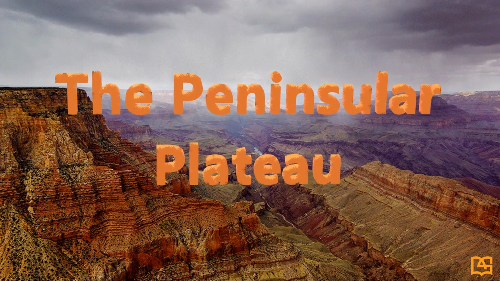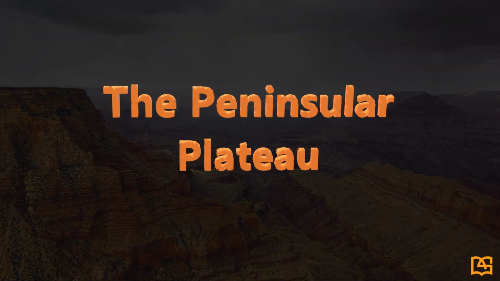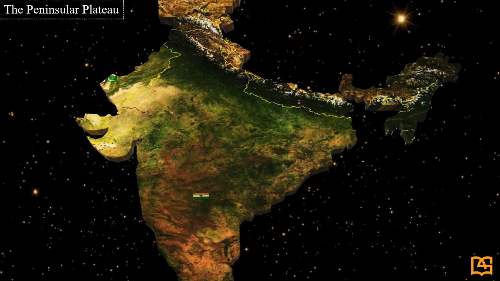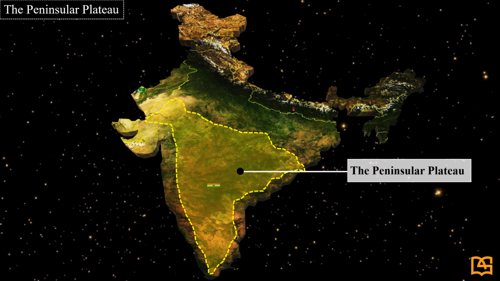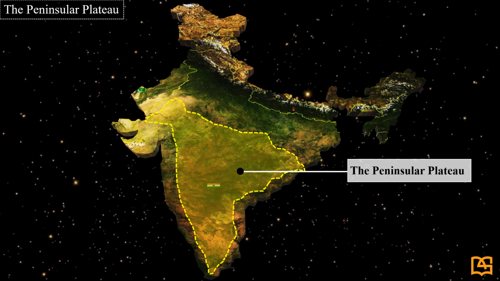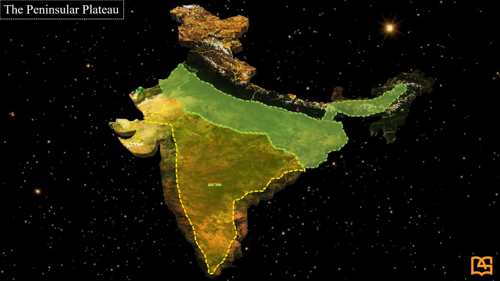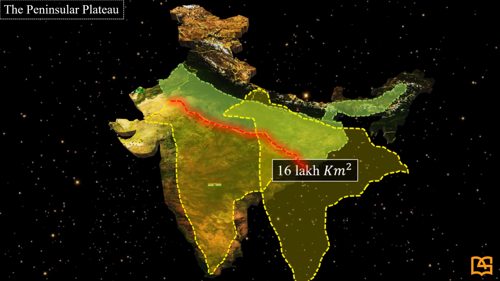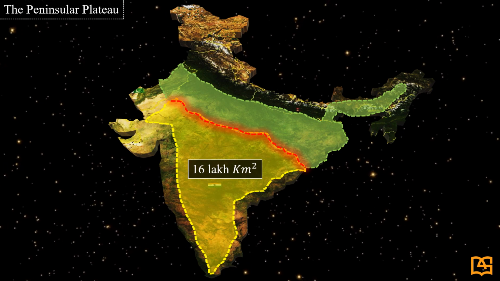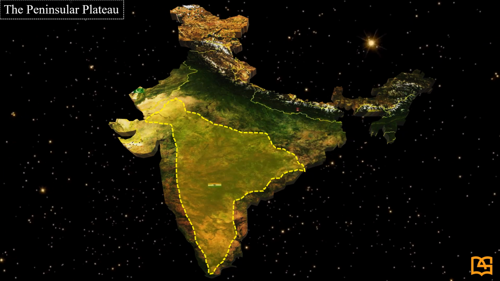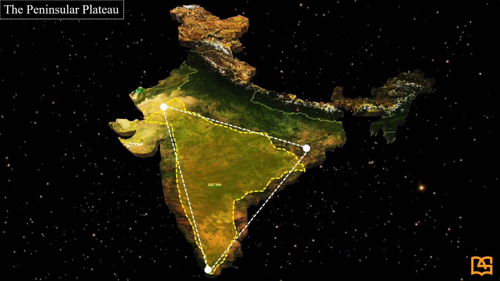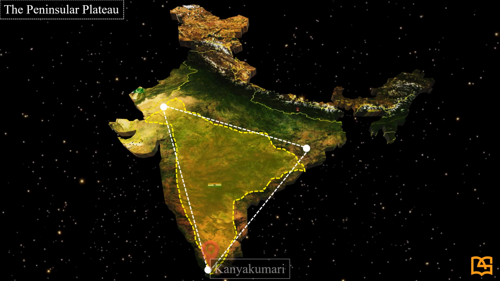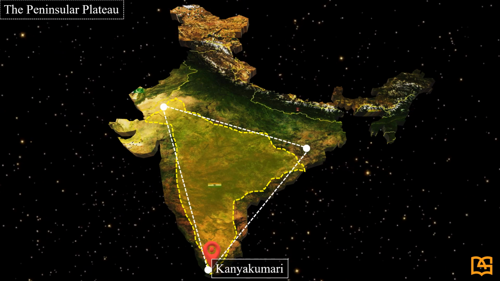The Peninsular Plateau. The Peninsular Plateau is the largest physical division of India. It lies to the south of the Great Plains and occupies about 16 lakh kilometers square. It is roughly triangular in shape and its apex is formed by Cape Kanyakumari in the southern extremity.